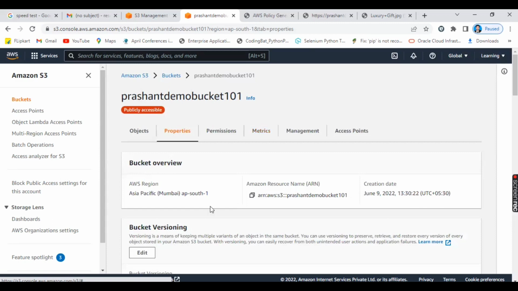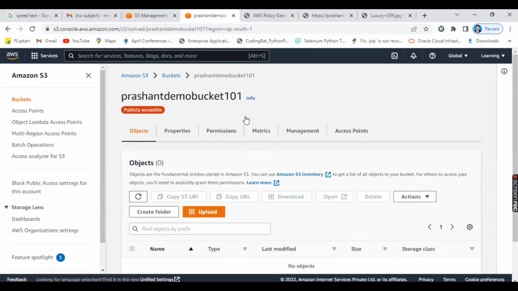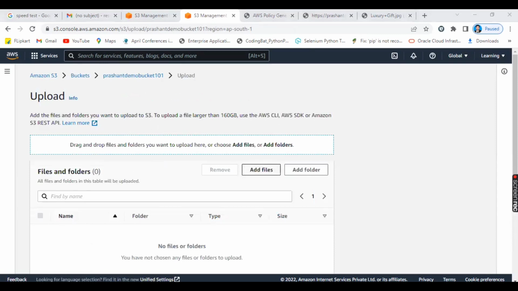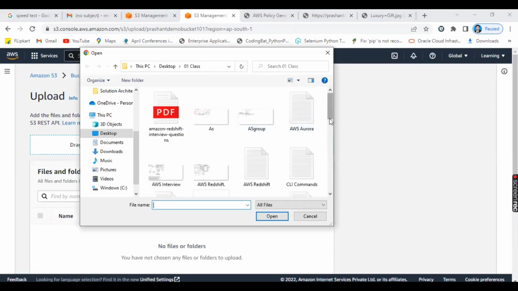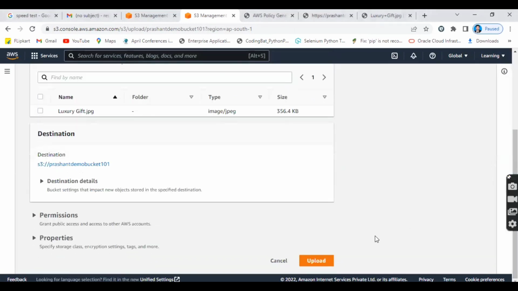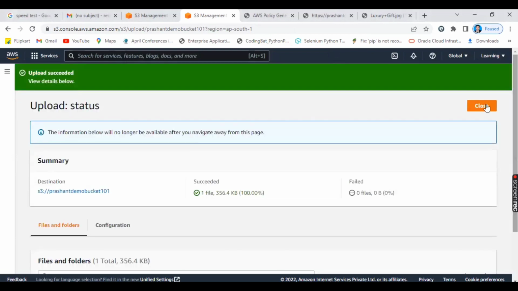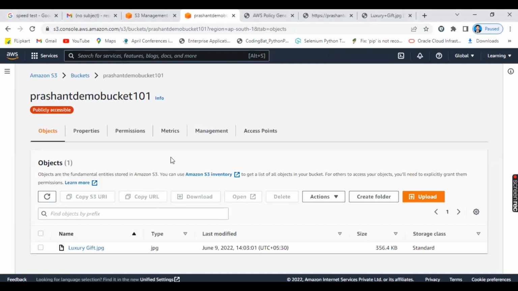Suppose before enabling the bucket versioning, let us assume we already uploaded one object. Again, I will upload one object, which is the same luxury gift.jpg. Let us assume before enabling the versioning, I have already uploaded one object. That time you have not enabled the versioning. Now you decided you want to enable the versioning.